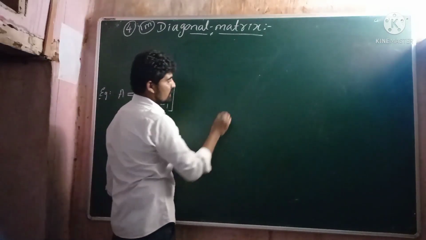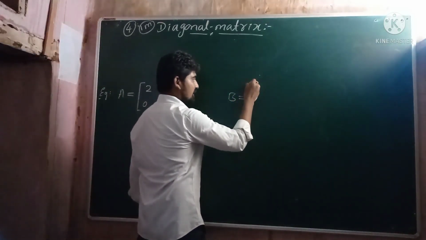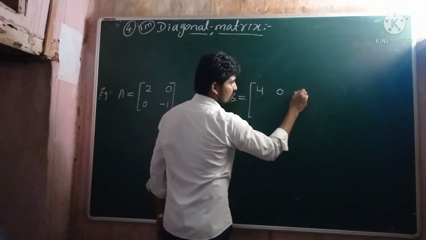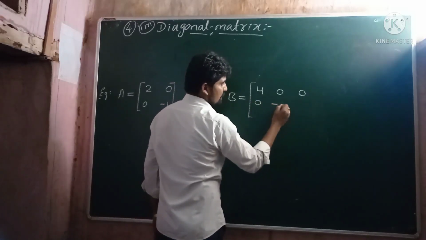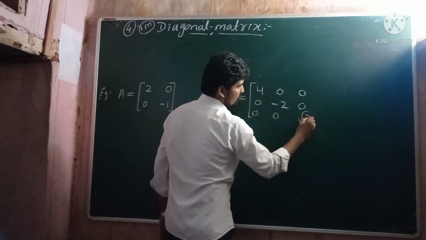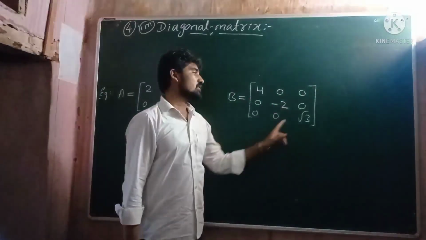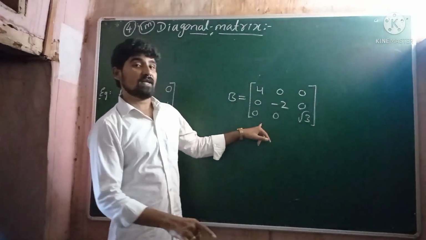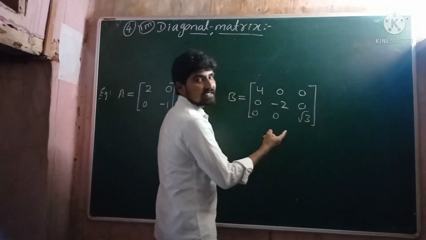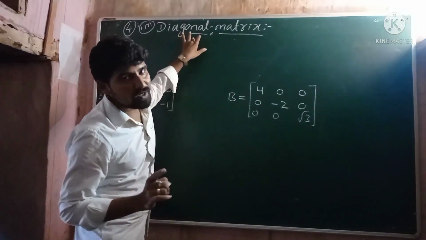Let us consider one more example. Let B be another matrix and the elements of the matrix B are 4, 0, 0, 0, minus 2, 0, 0, 0 and root 3. B is one of the square matrices. Why? Because the number of rows is equal to the number of columns here, and as well as all the elements are 0 except diagonal elements. That's why this square matrix B is one of the diagonal matrices. I hope all of you understood.